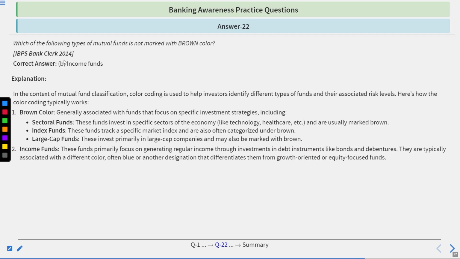Time's up. Correct answer is income funds. Go by the explanation. In the context of mutual funds classification, color coding is used to help investors identify different types of funds and their associated risk level. So first is the brown color, generally associated with funds that focus on specific investment strategies. Sectoral funds: if funds invest in specific sectors of the economy like technology, healthcare, etc., usually marked brown.